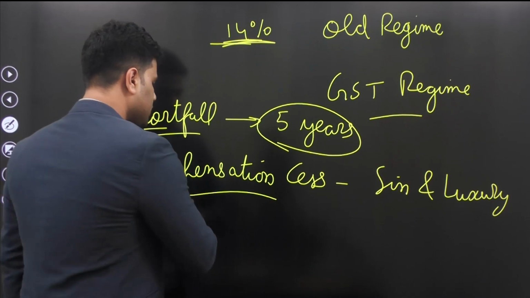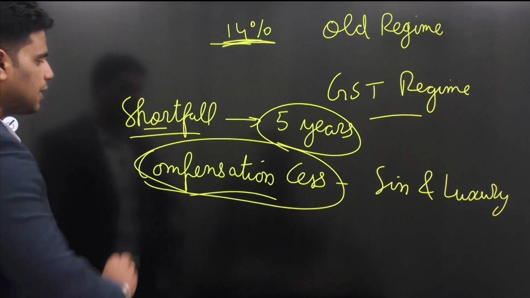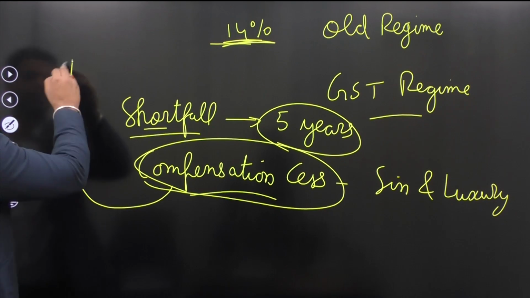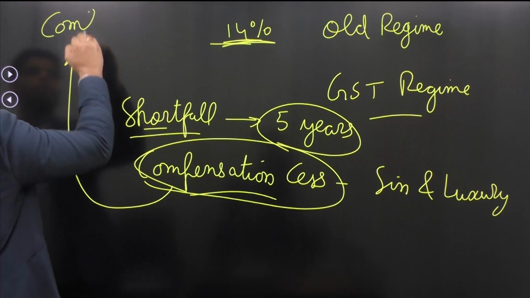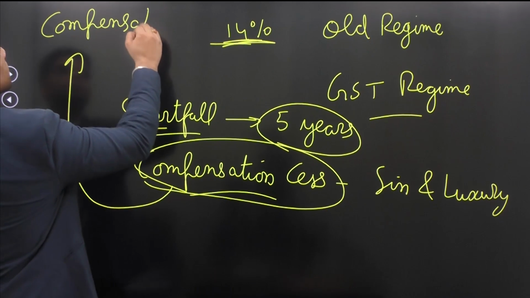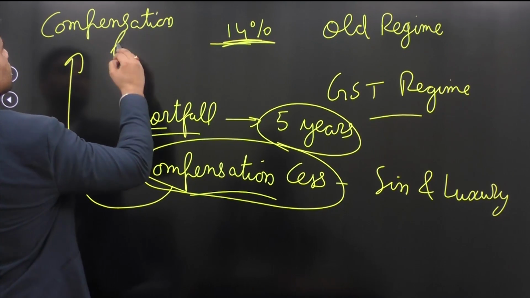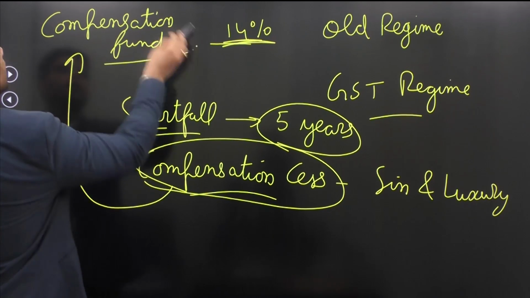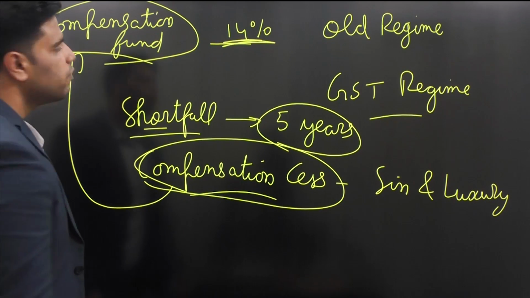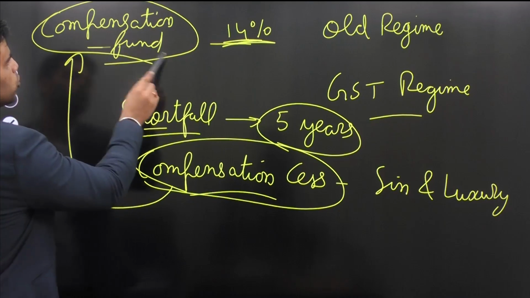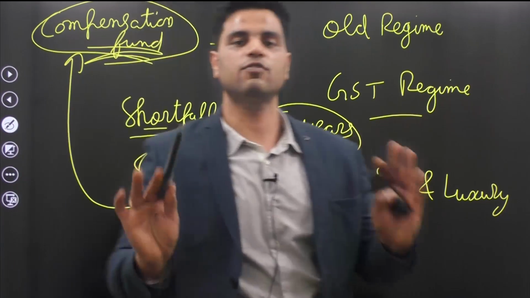The money collected through compensation cess would go to compensation fund. And whenever there is a shortfall, we will provide you with the compensation through this fund. That was the entire regime for next 5 years.